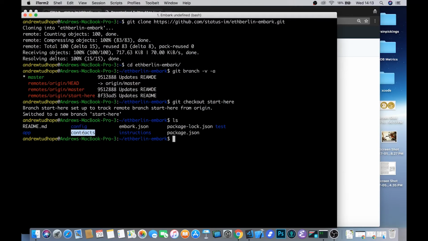So you'll also have your contracts folder. This is where you write your smart contracts. As I said, you can do this either in Solidity, Viper, or Bamboo. We're going to be writing smart contracts in Solidity because it's the most popular and well-known language at the moment. You have the app folder, which is where you write your front-end JavaScript and maybe some HTML and CSS as well. This template comes preloaded with some instructions for how to add which code where, which we'll be following as we go along. And then also a test folder. And that's where we're going to be writing all of the tests for our smart contracts.